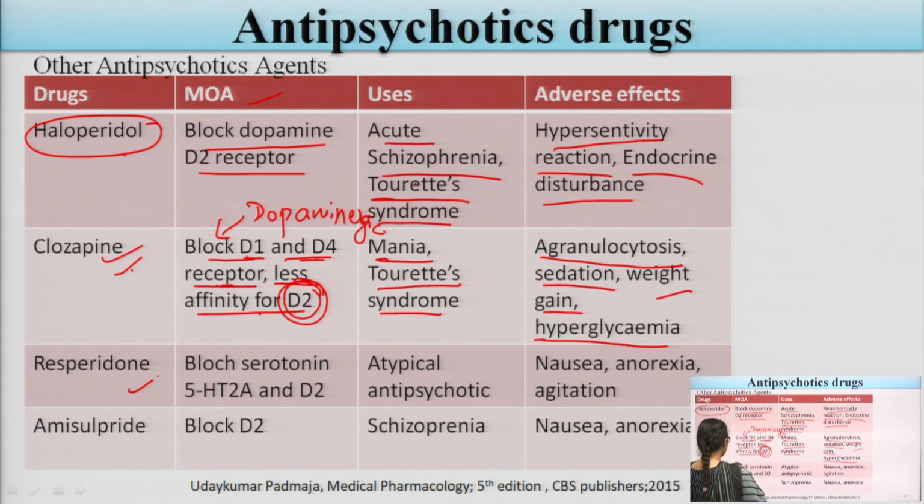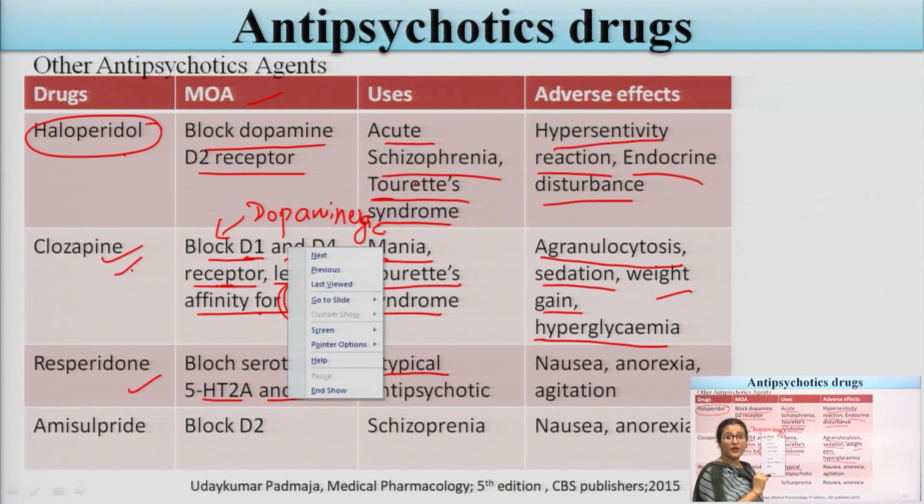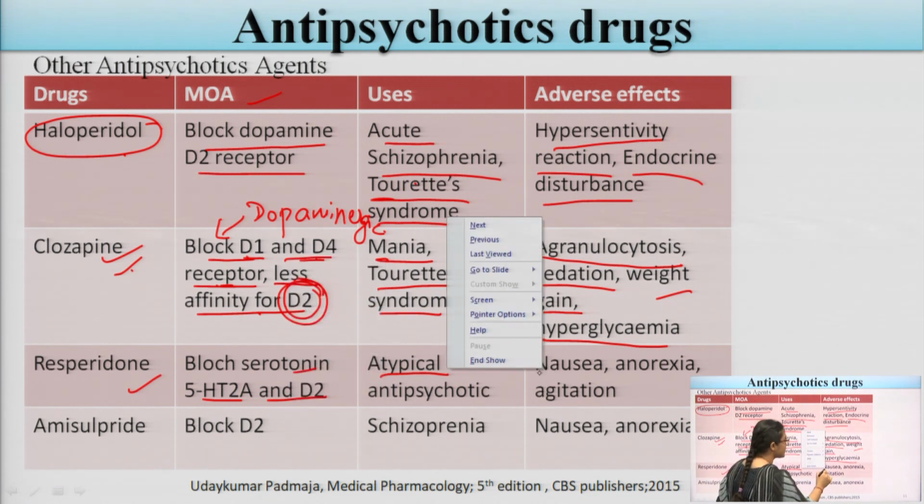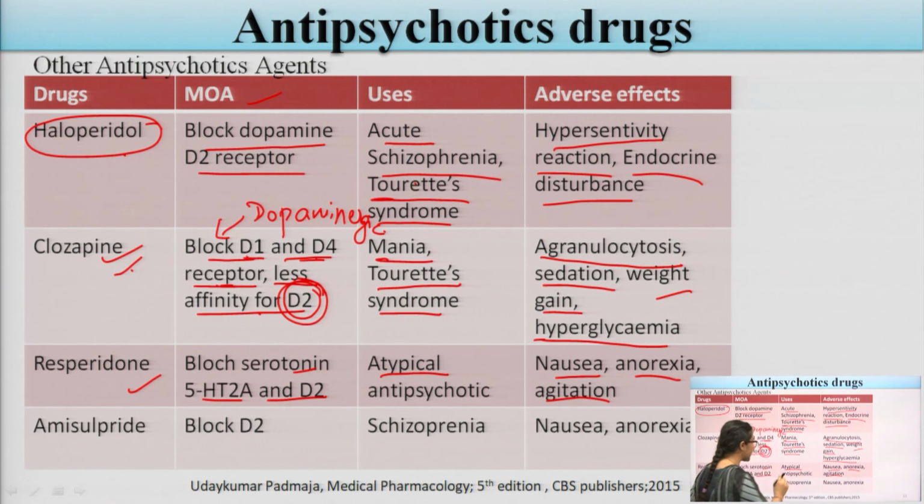Now risperidone. Risperidone will block the serotonin 5-HT2A and D2 receptors. They are mainly used as atypical antipsychotic drugs, and their adverse effects are nausea, anorexia, and agitation.